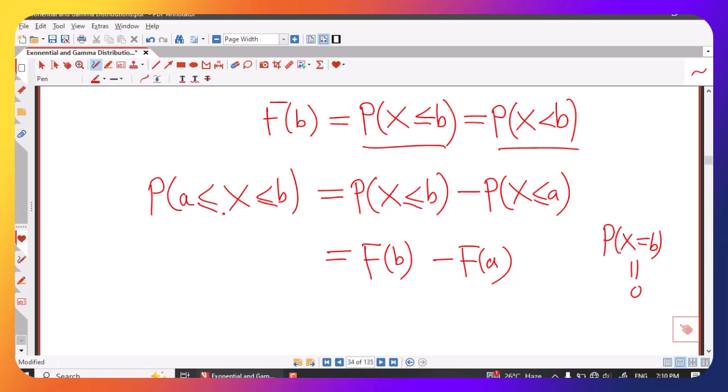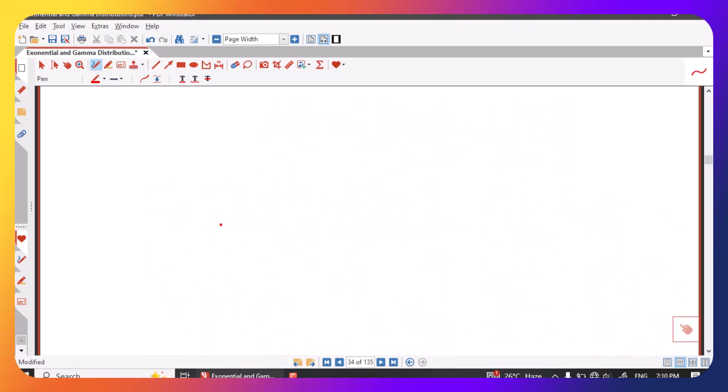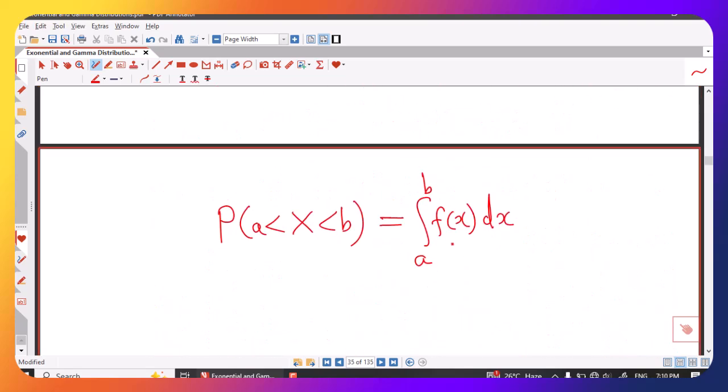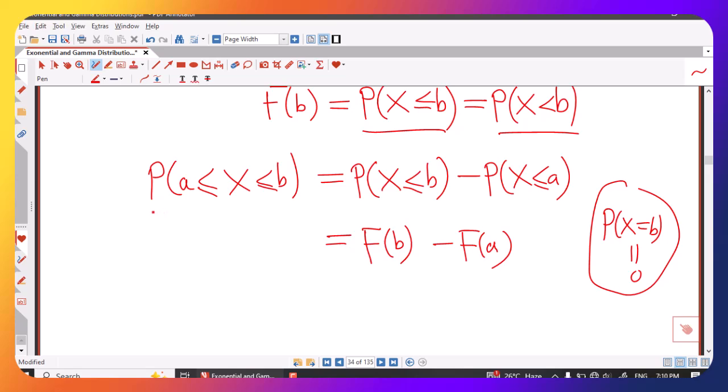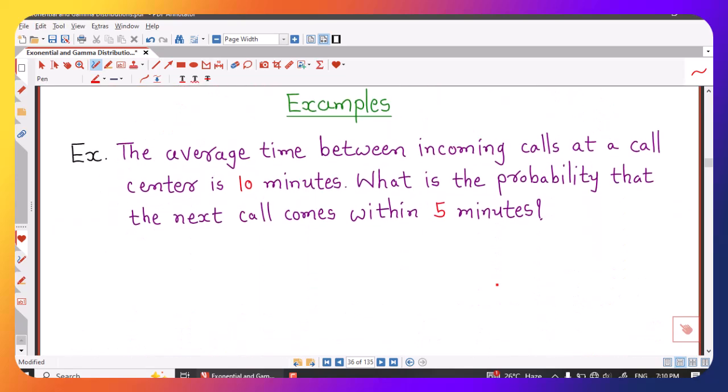For an exponential random variable it does not matter, because the probability at a single point is always 0 when x is continuous, and here x is an exponential random variable, which is continuous. So we can use this formula instead of integrating the probability density function. There are two ways to calculate this type of probability: either we integrate the probability density function of the exponential random variable, or we use the definition of the CDF. With this in mind, we try to solve this problem.